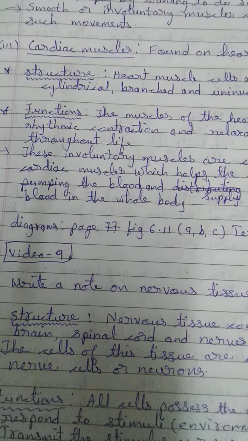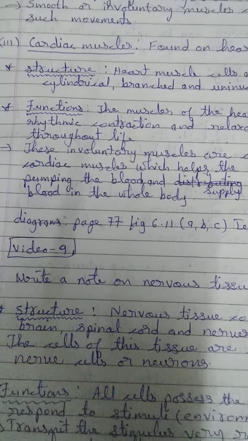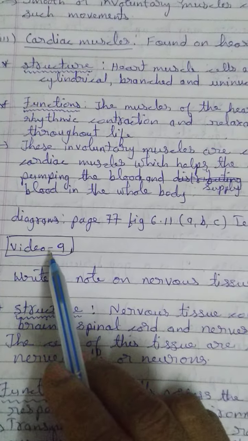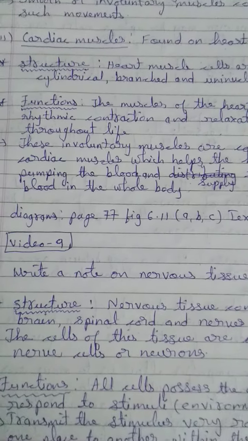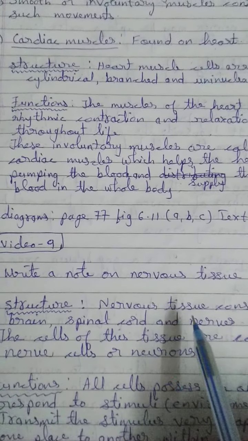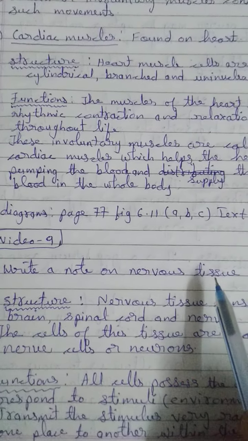Hello students, we are learning lesson number 6, Tissues, and this is video 9 of the chapter, the last video. The lesson will be explained, and the explanation will be over today. So the last type of tissue that we have to study today is nervous tissue.